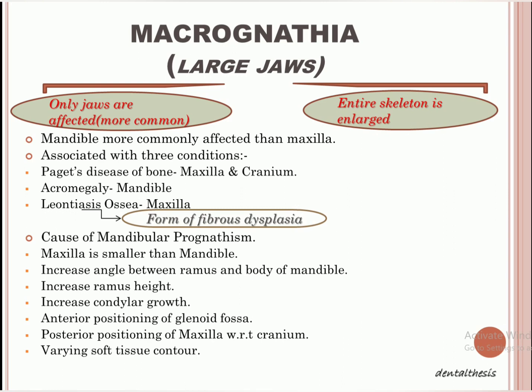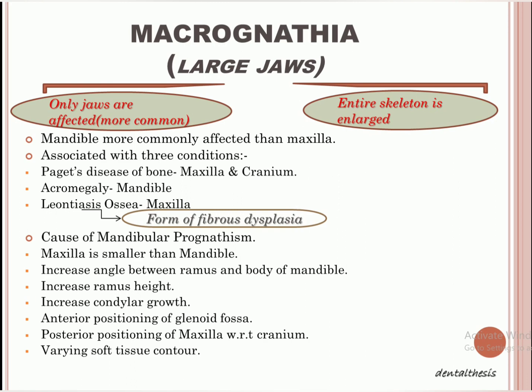One more cause can be an increase in the ramus height of the mandible, or an increase in the condylar growth of the mandible, or an increase in the anterior positioning of the clinoid fossa, or the posterior positioning of the maxilla with respect to the cranium, right?